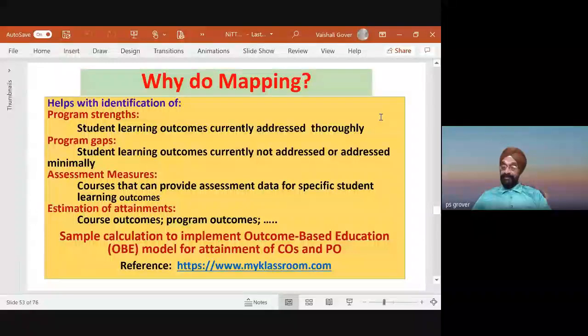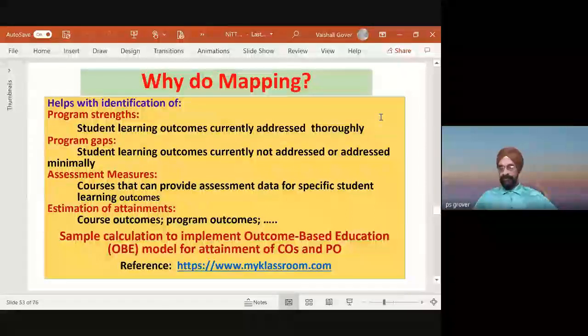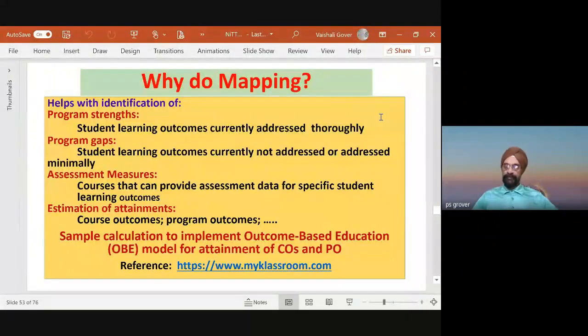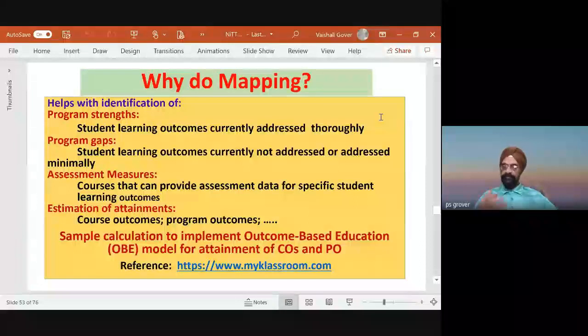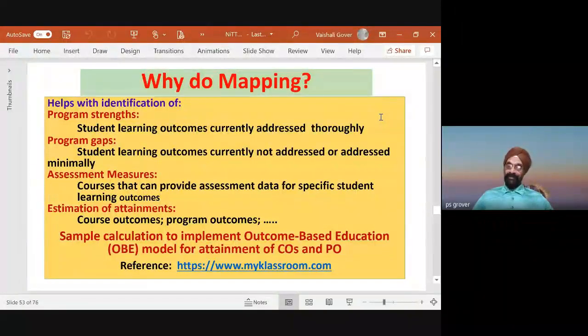Now, that assessment data is to be made available to the stakeholders. Let me give you an example. I want to assess the thinking skills of the student, his teamwork as a project team member, or his problem-solving skills. No examination can tell us that. Then only can we use rubrics. Rubrics, when used to assess these intangible skills, are a very powerful tool to help the student learn better and better. And that comes out when we do mapping.